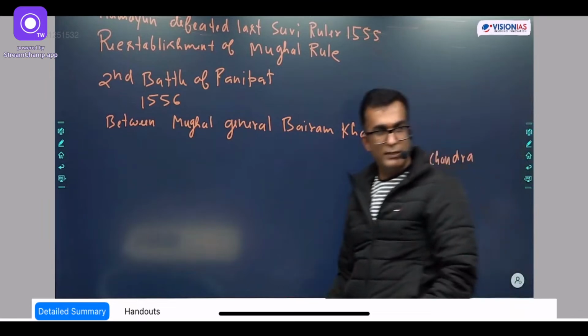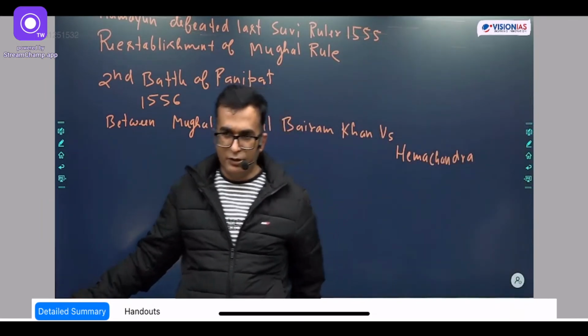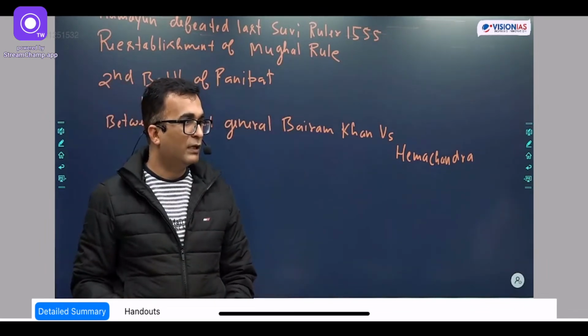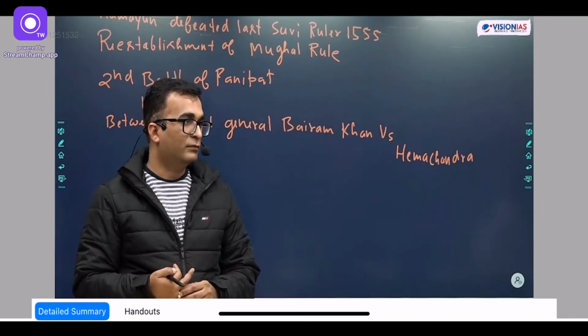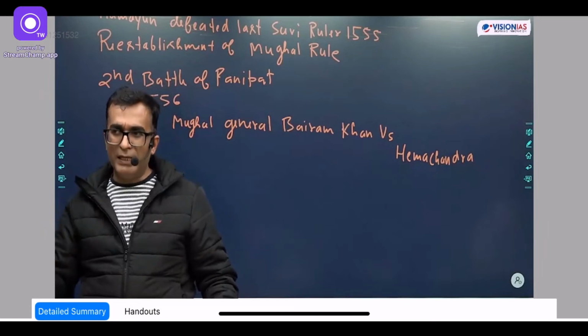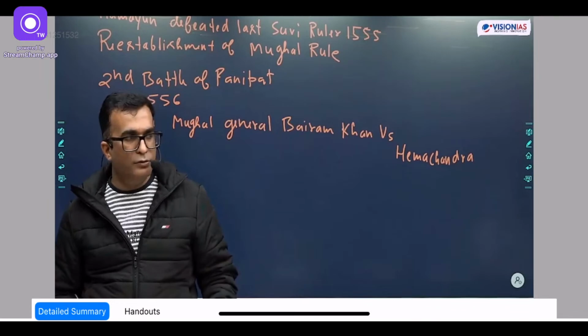Hemu, he is also called Hemu. He was an aide of the Afghan Suri rulers, a trusted minister. Okay? I will make you write Shah Tamasp later. Deliberately I am not writing so many names so that there is some clarity, and later on when you are writing, you'll be writing all the names.